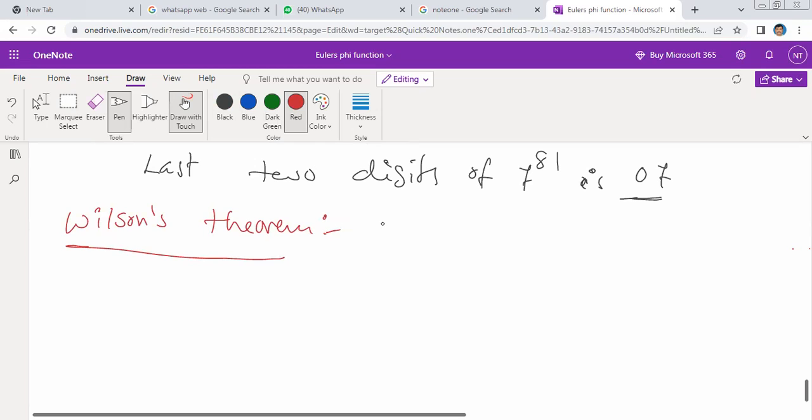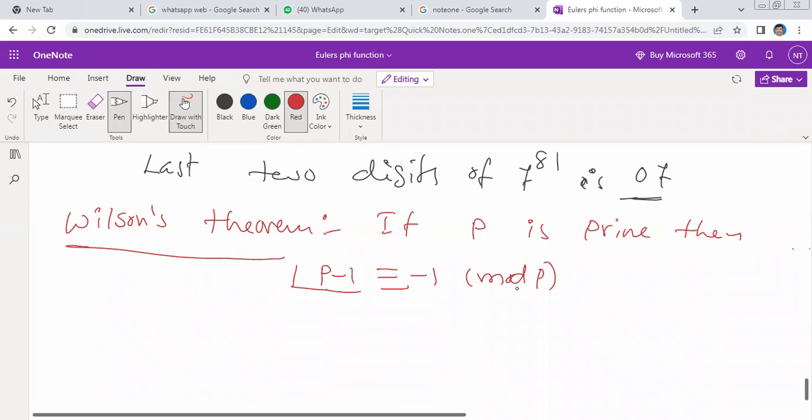So now the statement of Wilson's theorem: if P is a prime number, then P minus 1 factorial is congruent to minus 1 modulo P. P minus 1 factorial is congruent to minus 1 modulo P. It is also written in another way, using a concept.